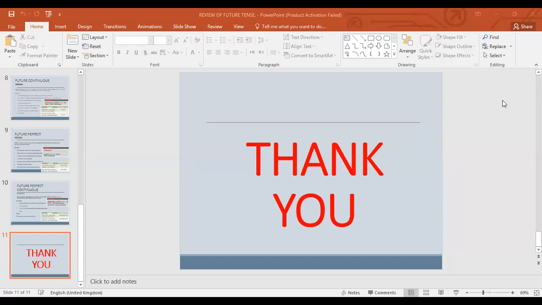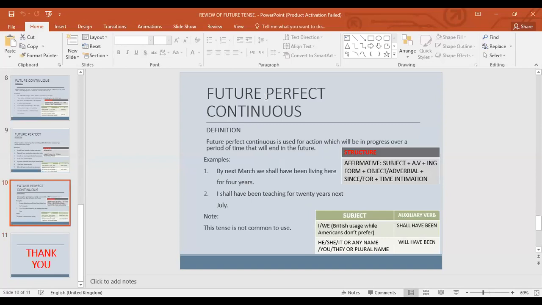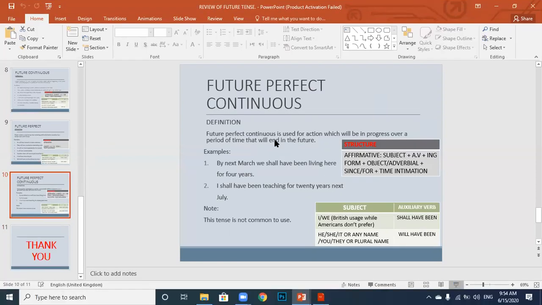Okay, in this class we are going to discuss one. Some of the students were saying to me, "Sir, you have not discussed the future perfect continuous tense." So in this class I am just giving you a short review about the future perfect continuous tense.